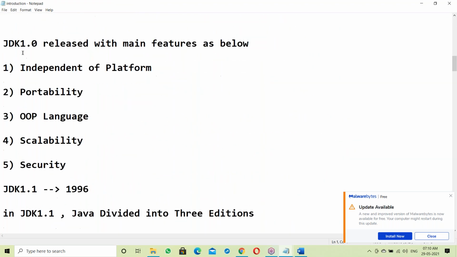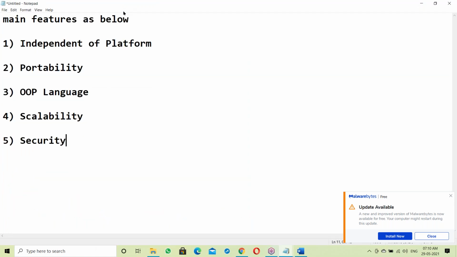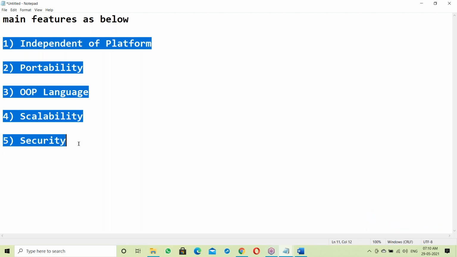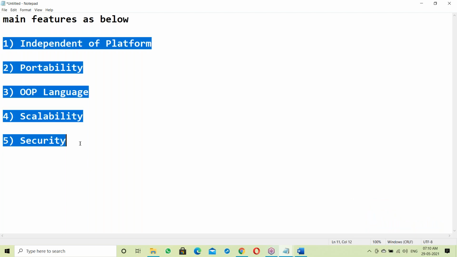So today we'll discuss features. Yesterday all the basics were completed, so now you can understand these things very clearly. The last two classes' topics are prerequisites for this.